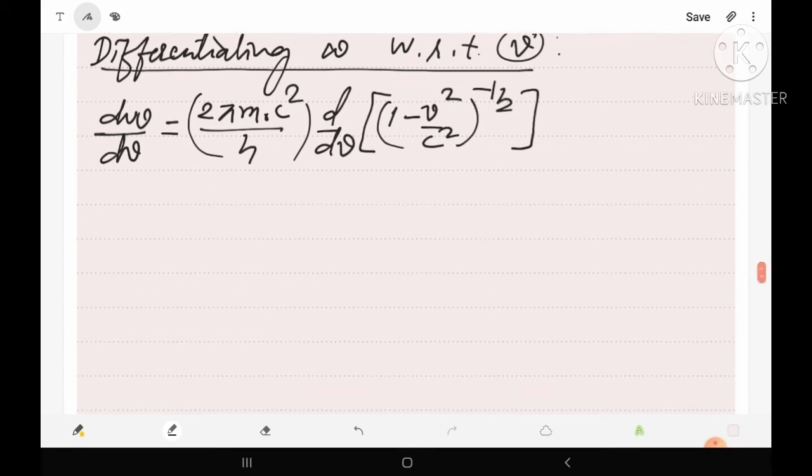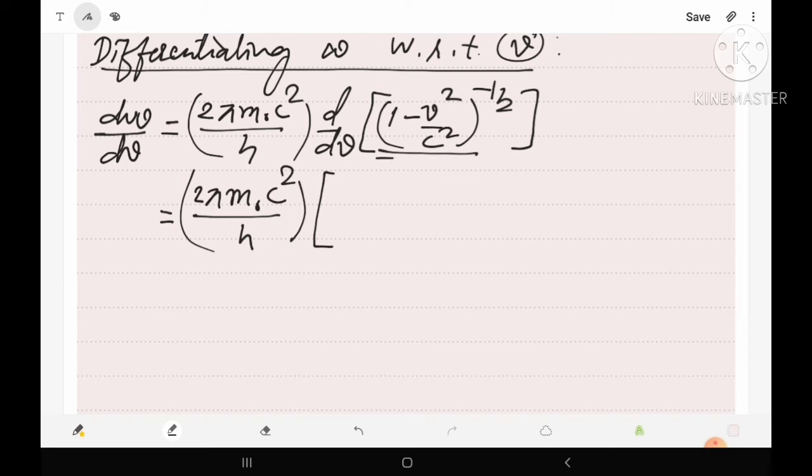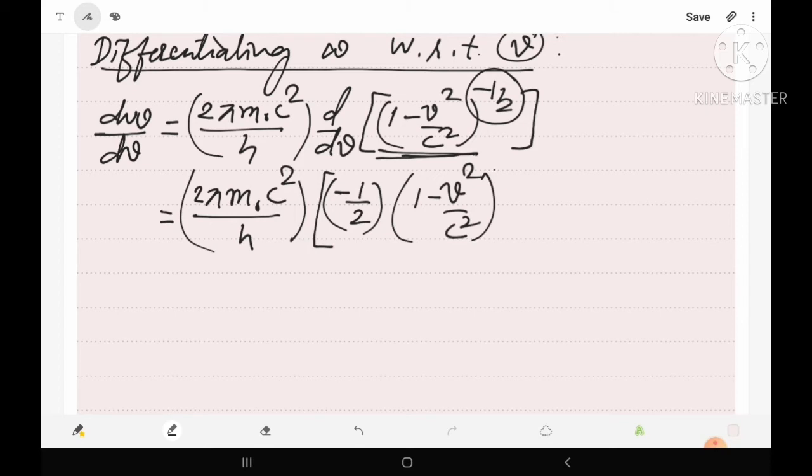So let's solve it. 2 pi m0 c square upon h will be as it is, and the differentiation will be, suppose this is x raised to power n, it will be n, that is minus 1 by 2, and x, that is 1 minus v square upon c square, raised to power n minus 1, that is minus 1 by 2 minus 1, into the differentiation of the internal terms. The differentiation of 1 is 0, minus v square means 2v upon c square, as c square is constant.